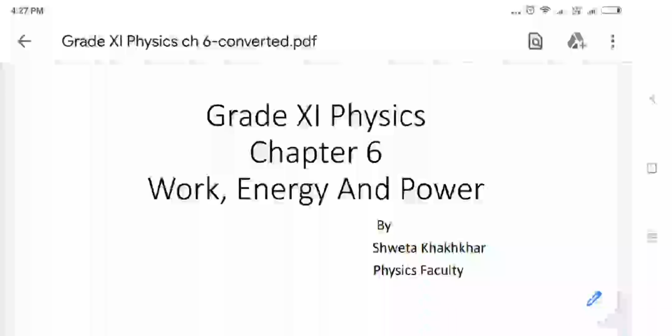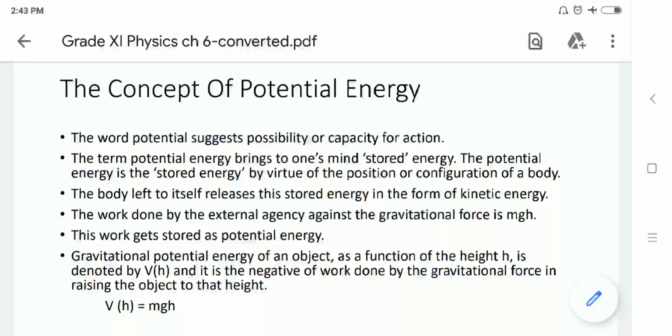Hello students, let us start our new session of chapter number 6, Work, Energy and Power. Here, let us start the session with the concept of potential energy.